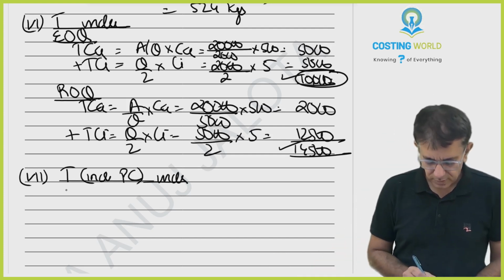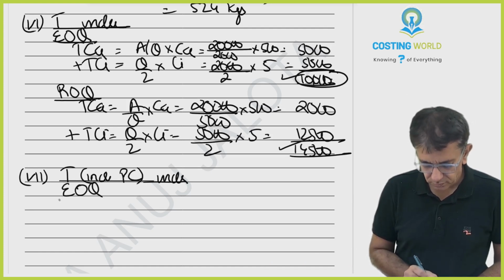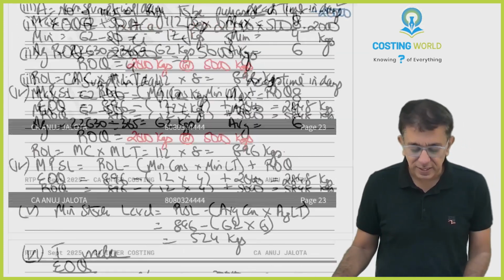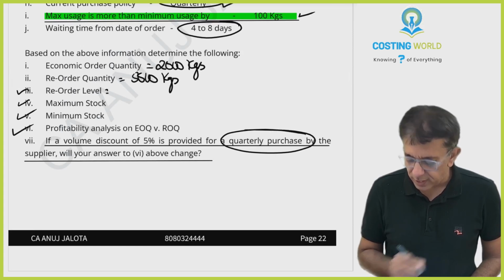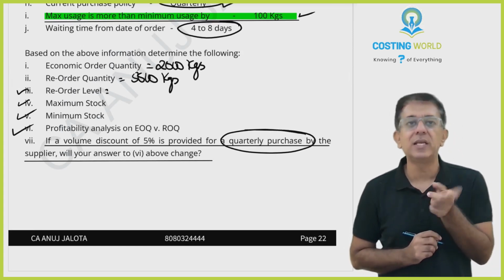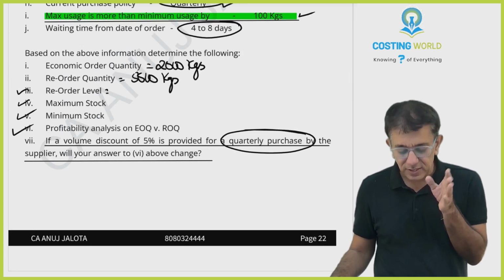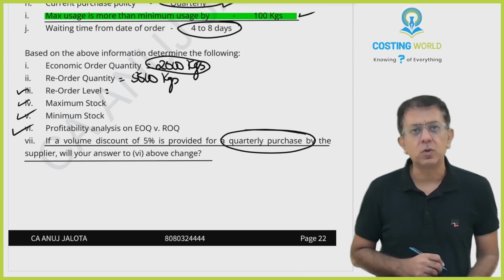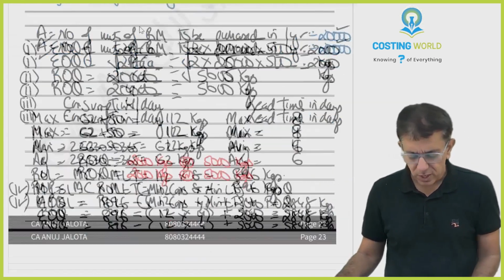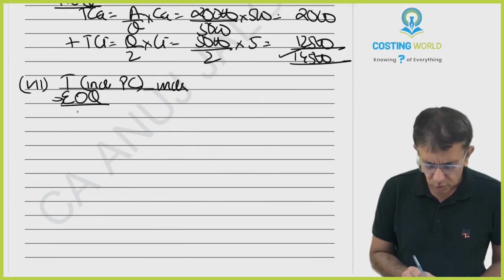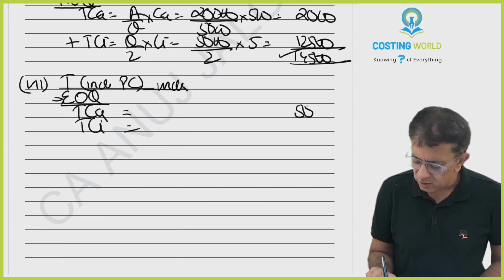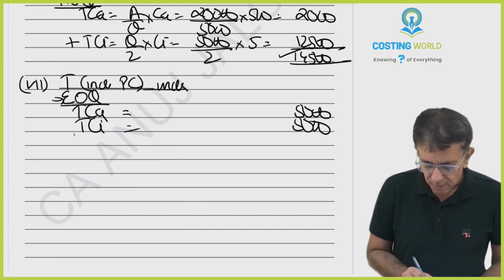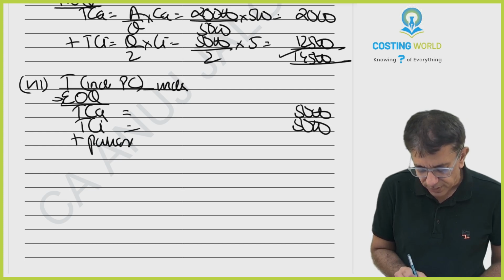So under EOQ. Now see, those guys are saying that if there is 5% discount provided for quarterly purchases. So if you purchase quarterly, then there is 5% discount. That itself means that if you're going to be going for EOQ, then there is no discount as such. So if there is no discount, your TCA, TCI will be same only, 5,000, 5,000. But later on, we have to compare this with the other options.